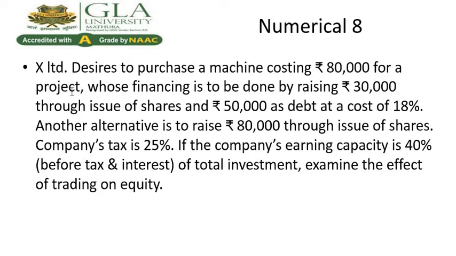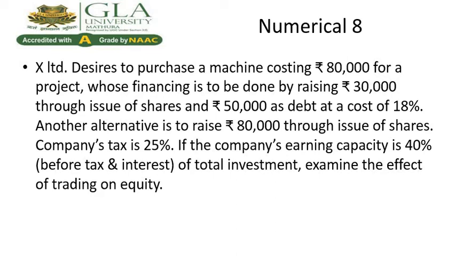That's our numerical. X Limited desired to purchase a machine costing rupees 80,000 for a project whose financing is to be done by raising 30,000 through issue of shares and 50,000 as debt at a cost of 18%. Means X Limited firm required a machine and the cost of that particular machine is 80,000 rupees. That 80,000 rupees X Limited raised or arranged by two sources, 30,000 by the equity and 50,000 rupees by the debt, and the rate of interest is 18%.